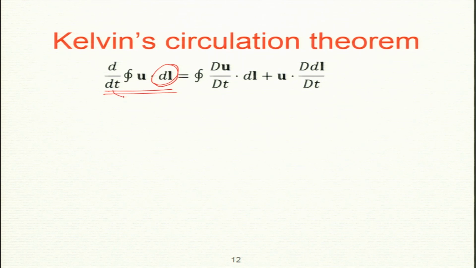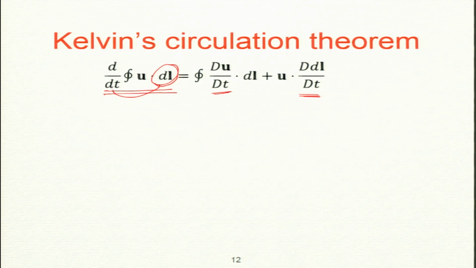So my time derivative will act on dl as well. Earlier my dr was fixed when I was doing the integral. My quantities were changing with time, but here now dl itself is changing. So we have two terms. The first one is what used to be there in the earlier three slides. The second term is coming from d by dt acting on dl. If I have a product rule, I have to apply d by dt on both, whatever is changing, right? This is a straightforward product rule.